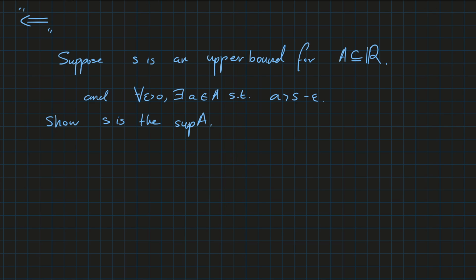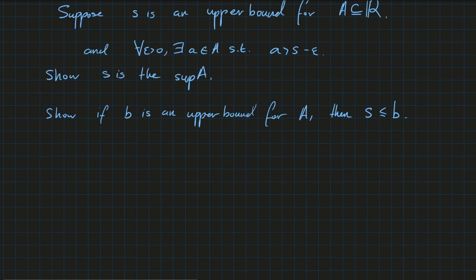And so all we need to show is that if B is an upper bound for A, then S is less than or equal to B. We can proceed by contradiction here, right?